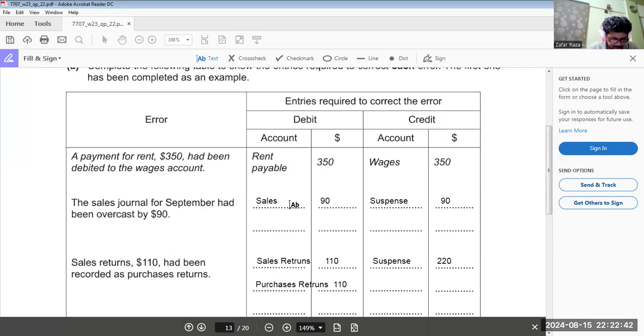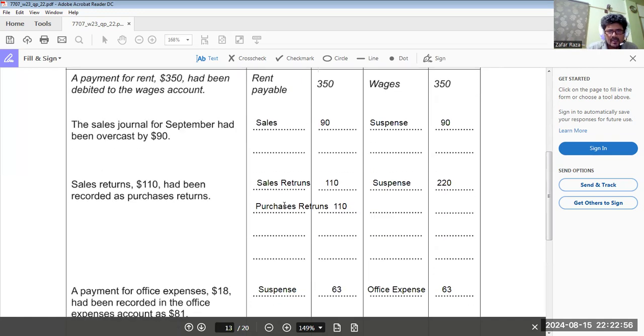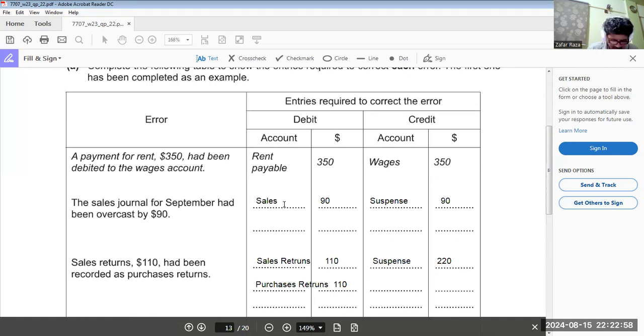Okay, this error is not going to affect the trial balance, is not going to affect the profit. Okay, yes, this error, because sales is decreasing, it means $90 we have to reduce. The revenue is going to be reduced, it means profit is going to be reduced. Okay, now sales return and purchase return.